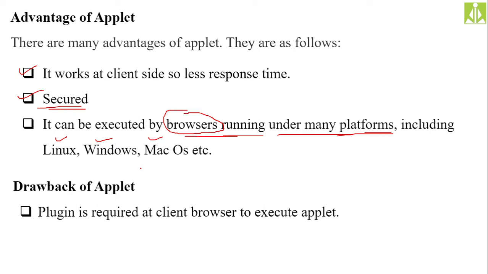I mean, in order to execute the applet program, we need a proper plugin application and it is considered an overhead. Because of that reason, we mention this plugin requirement under drawbacks of the applet. Okay, plugin in the sense, what we call a ready-made software, which directly gets installed inside the client browser application.